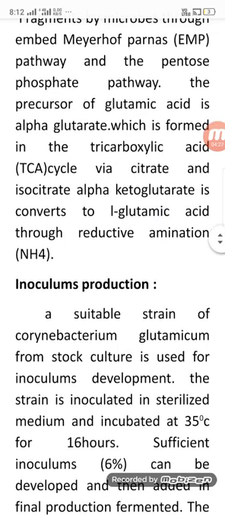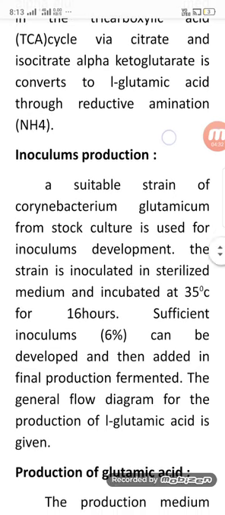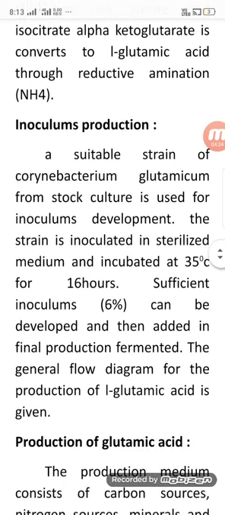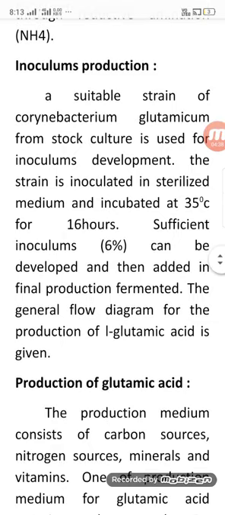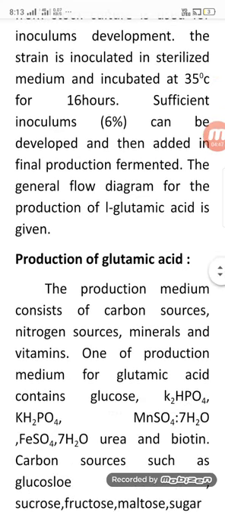Next is inoculum production. A suitable strain of Corynebacterium glutamicum from a stock culture is used in inoculum development. The strain is inoculated into a sterilized medium in an incubator at 35 degrees Celsius for 16 hours. A sufficient inoculum of 6% can be developed and added for the final production fermentation. The general flow diagram for the production of L-glutamic acid is given.